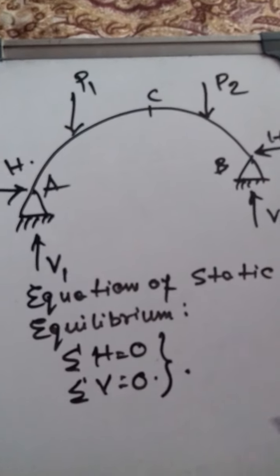Now let us see indeterminate structures. Indeterminate structure means the number of unknowns is more than the number of equations available, right? Okay. Now this indeterminate structure can again be represented by that is indeterminate structures.